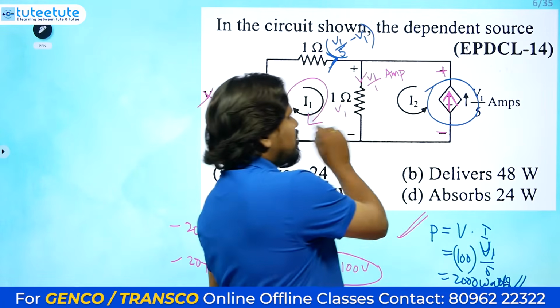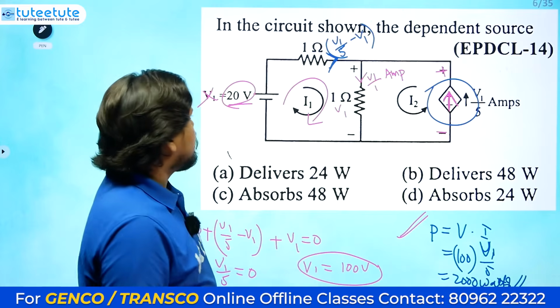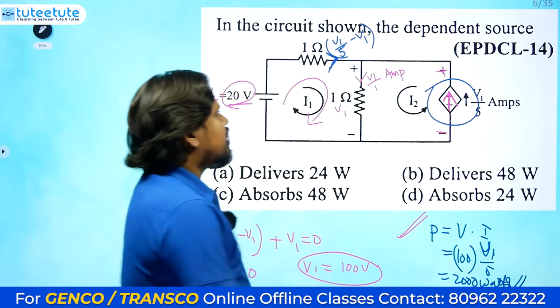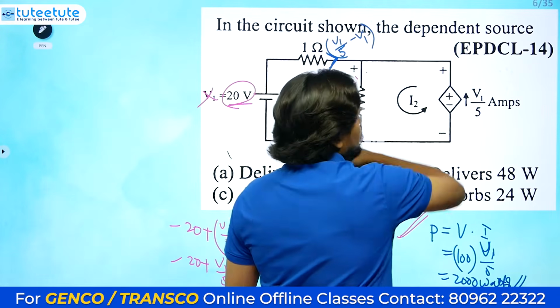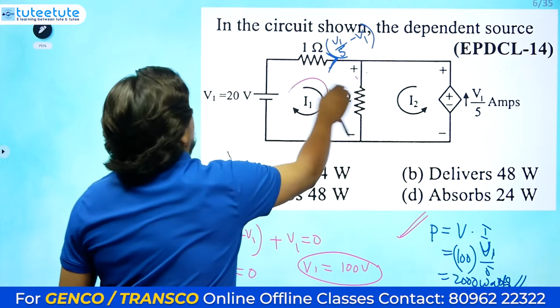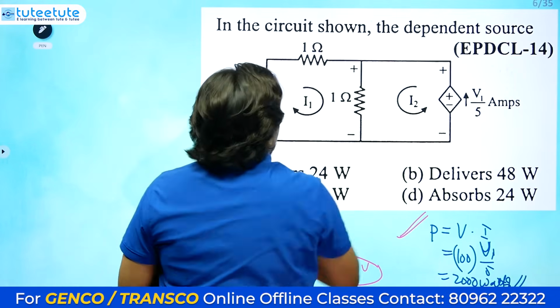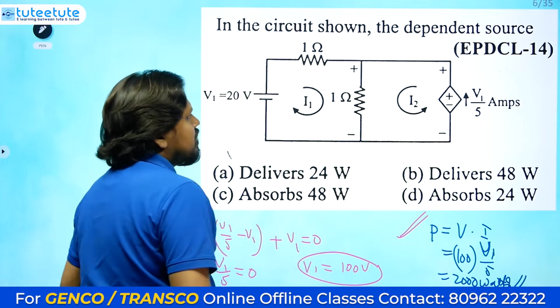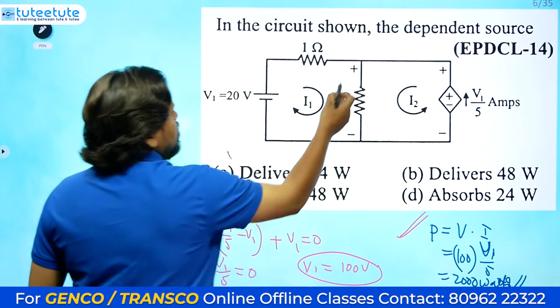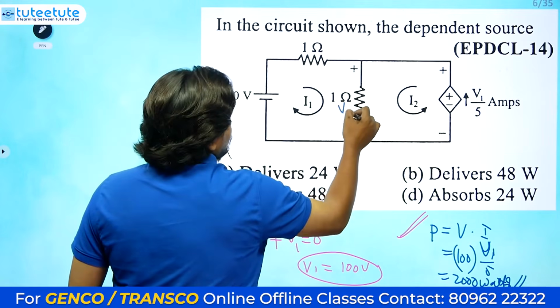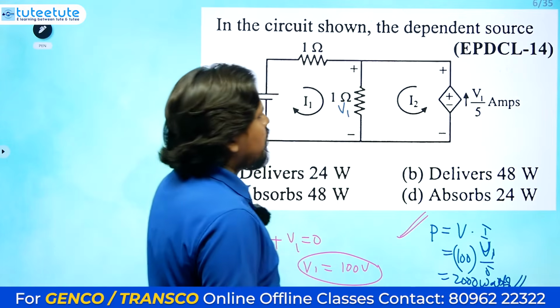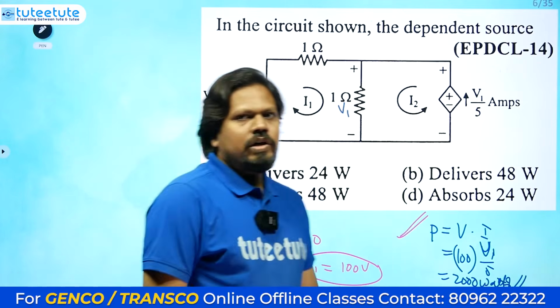Okay, so there might be some change in this question. Let's observe; otherwise you can consider it as the next problem, so you try this question. As another problem, the voltage across this one will be V. Our V1 and the current source value will be V1 by 5. That's what we have considered now.